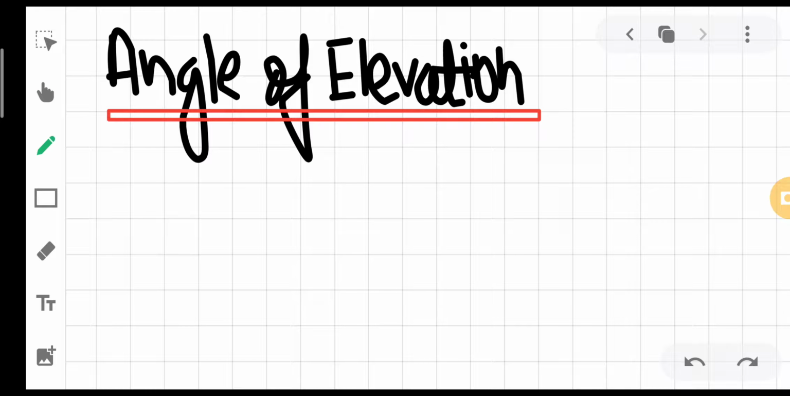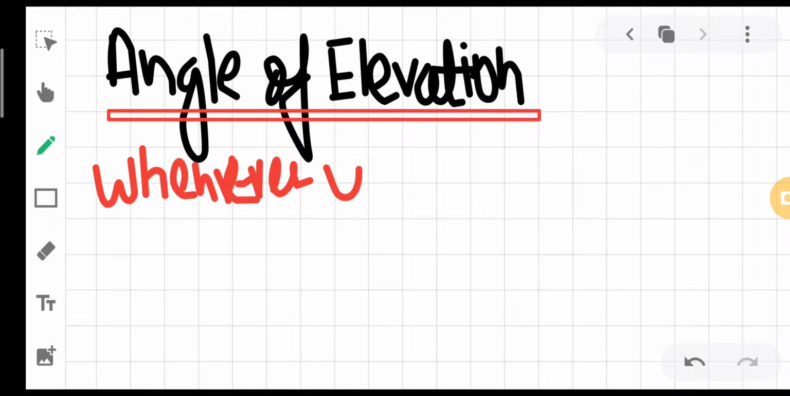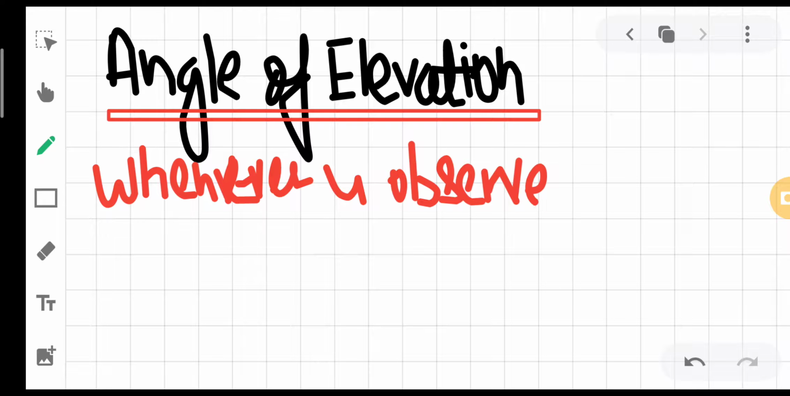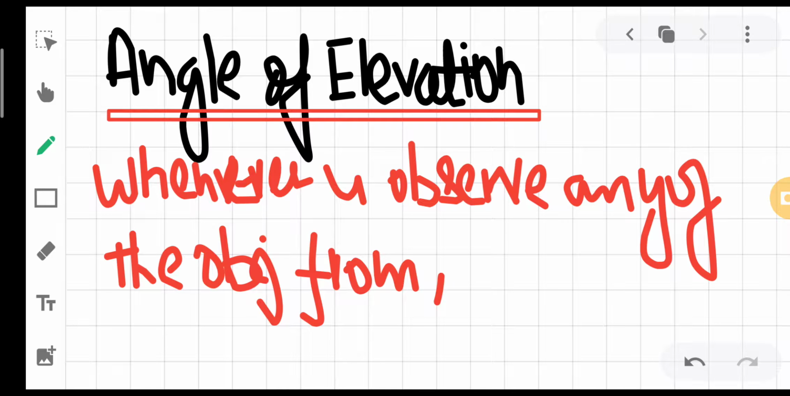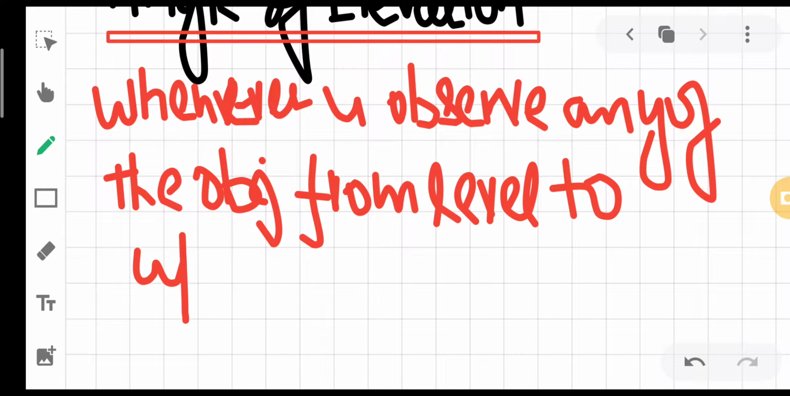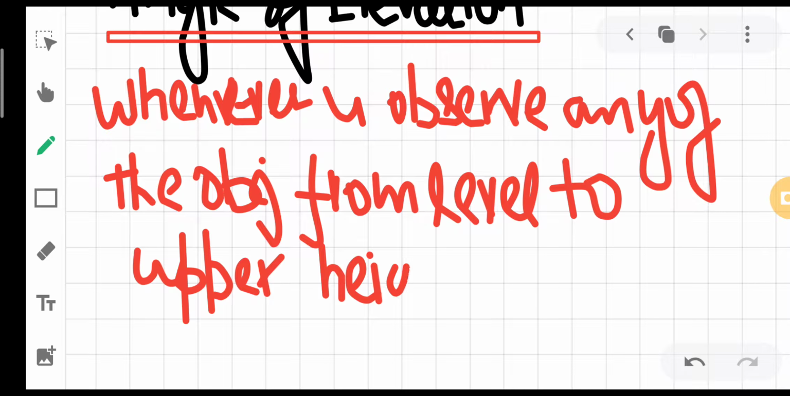In simple words, it simply refers to whenever you observe any object from ground level to upper height, from ground level or level ground to upper height. So the angle that forms with the eyesight and the eye level is simply the angle of elevation.